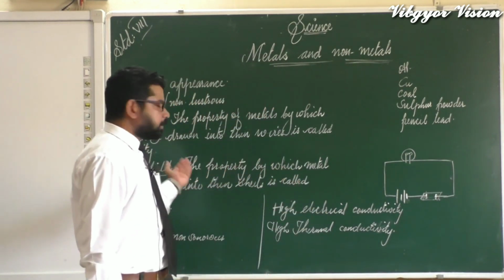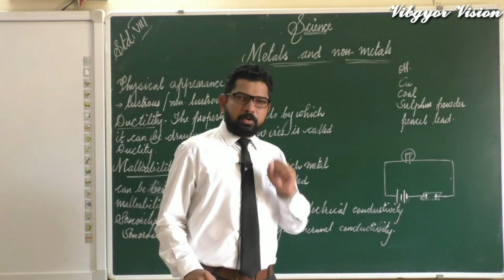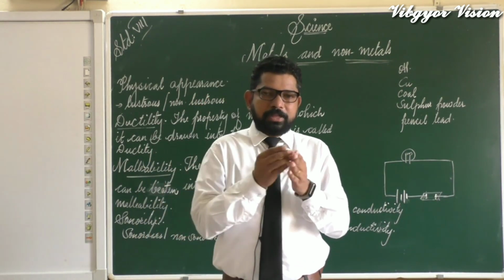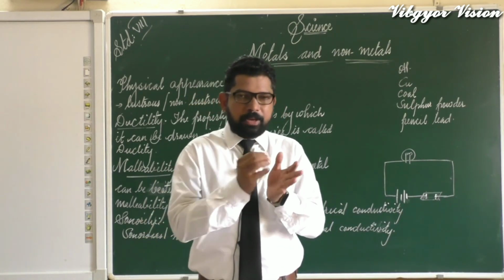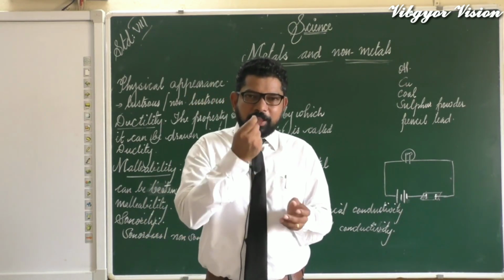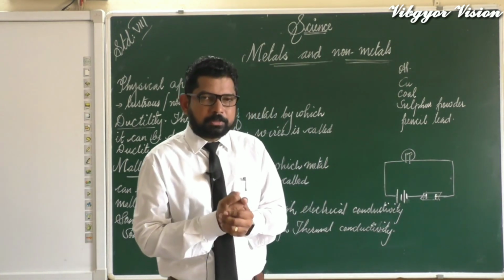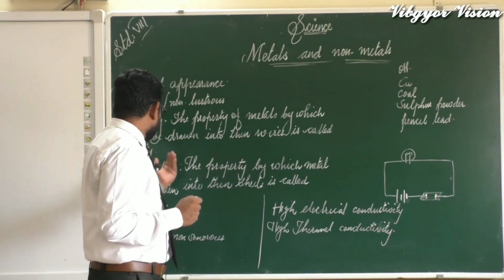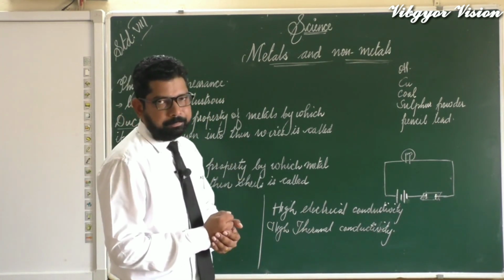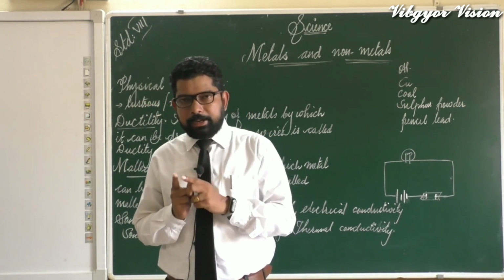So can you say which is the most malleable metal? The most malleable metal is gold. You have seen the aluminium foils for wrapping food, they are available. So with a small amount of aluminium we can make thin sheets. So what is that property? Malleability. Metals exhibit the property of malleability. And we said that the most malleable metal is gold.